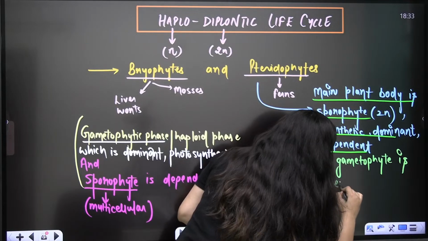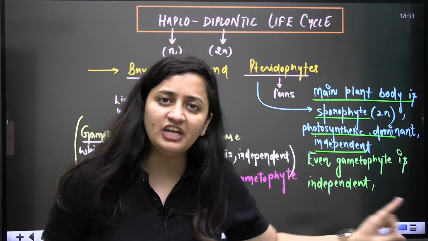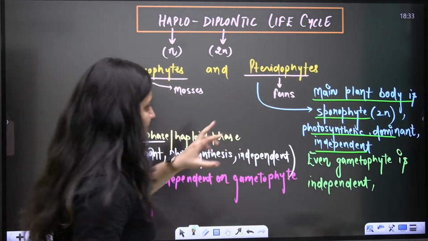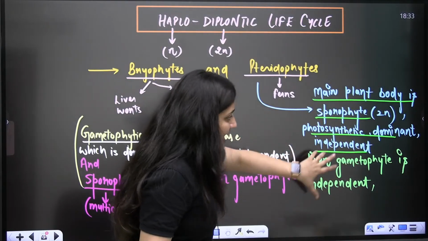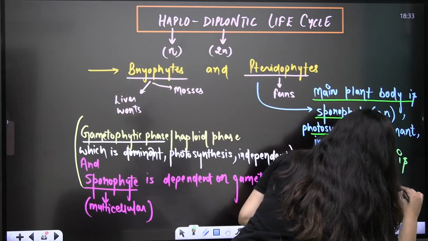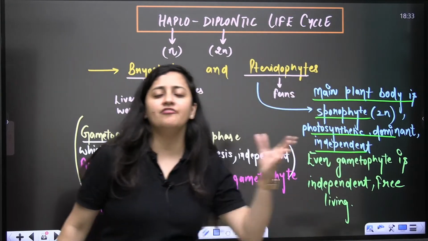No doubt the main plant body is the sporophyte, but in the case of pteridophytes only you will see this. Even the gametophyte is photosynthetic, independent and free living.